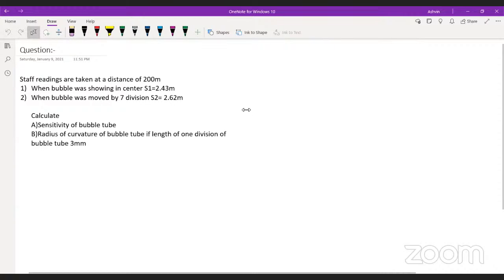Now tell me, guys, do you understand the sensitivity of bubble tube? This is another important topic according to me from the leveling. Do you understand the concept of sensitivity, or do I have to make you understand?